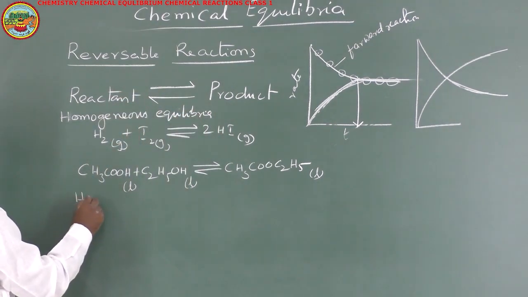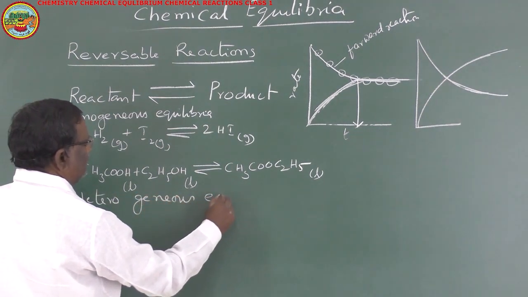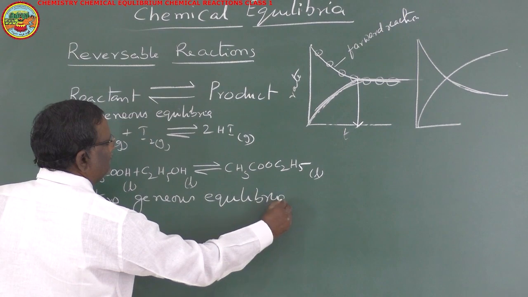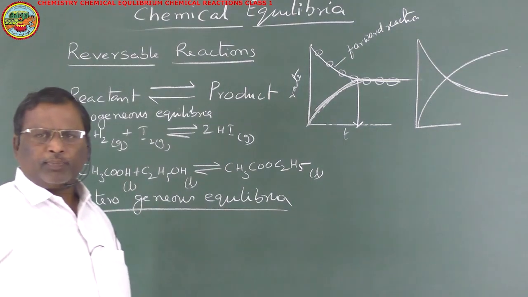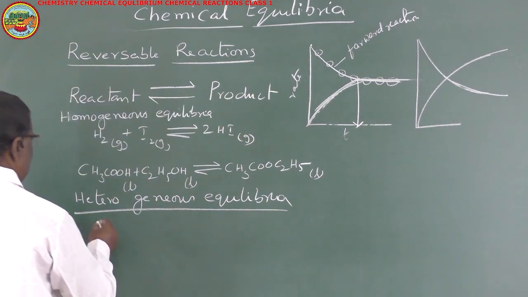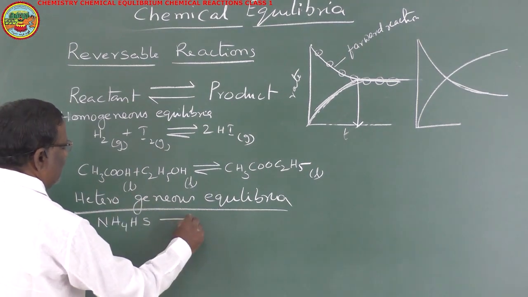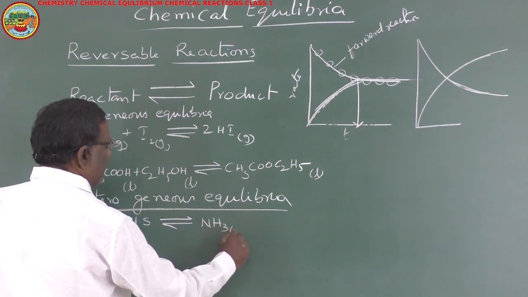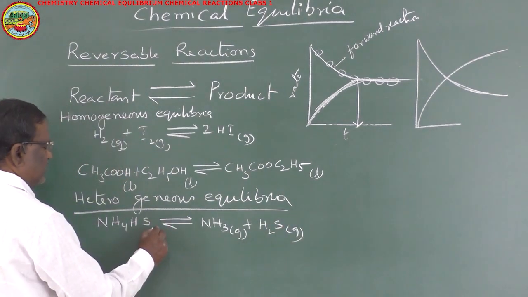Next, heterogeneous equilibrium. Heterogeneous equilibrium means reactants and products are in different physical states. For example, NH4HS, ammonium hydrogen sulfide, decomposes to give NH3 gas and H2S gas, but NH4HS is a solid.